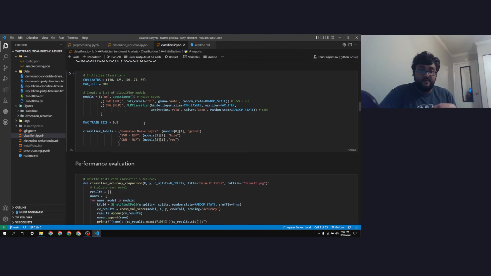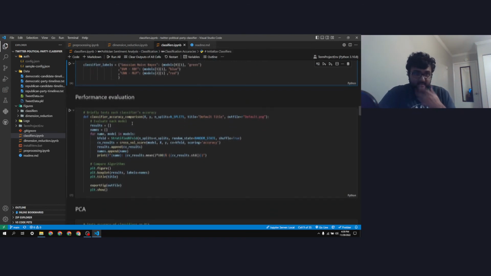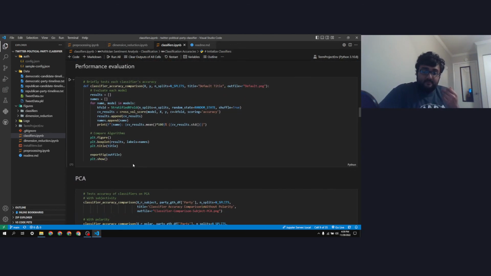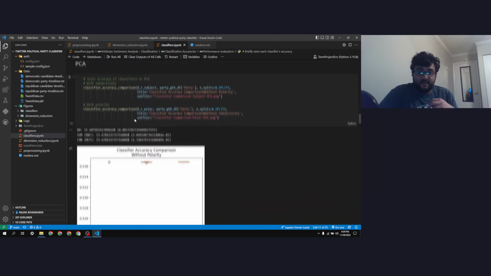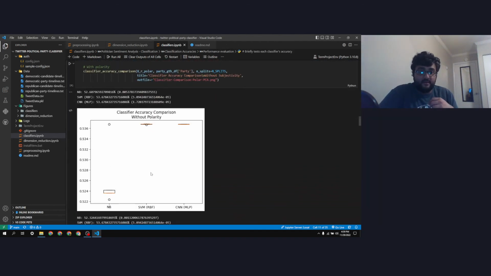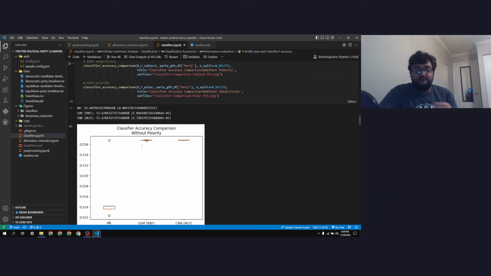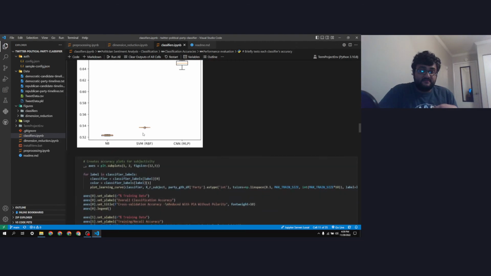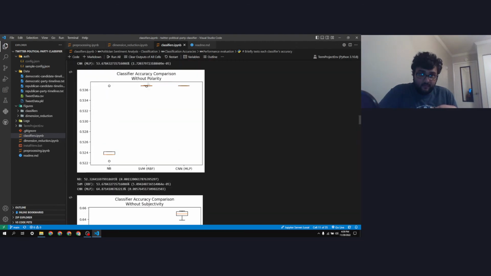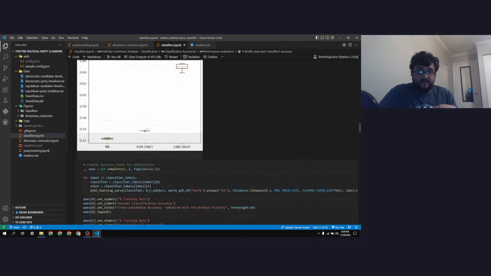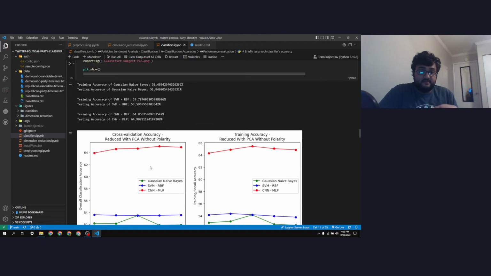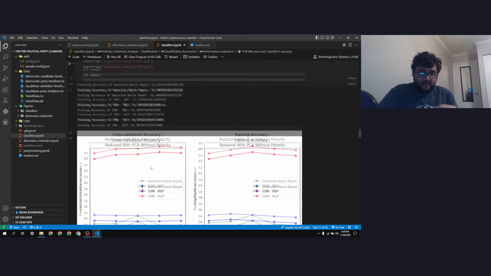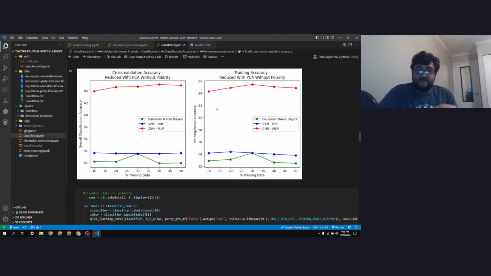And this is where we create the classification accuracies. First, we need a performance evaluation, which is what this does. It's a box and whisker plot. It's this figure right here, just to get an idea of how accurate each classifier is going to be before actually committing to the accuracy plots. So this is for PCA, without polarity, without subjectivity, and this is PCA without polarity. These are the accuracy plots.